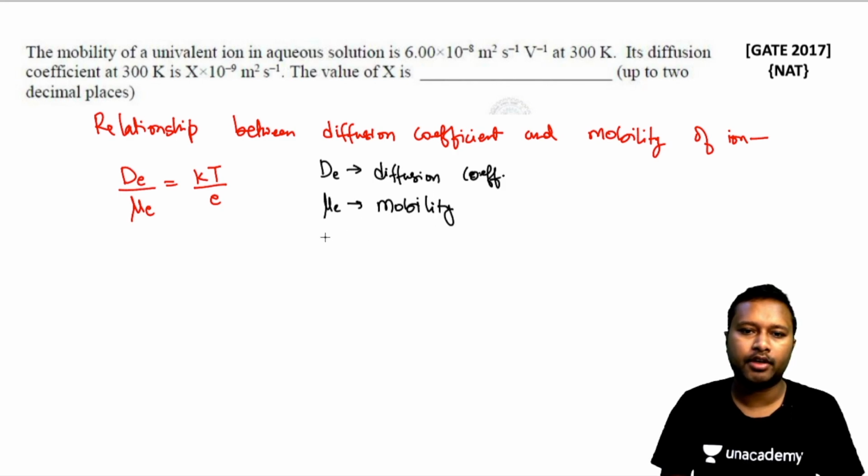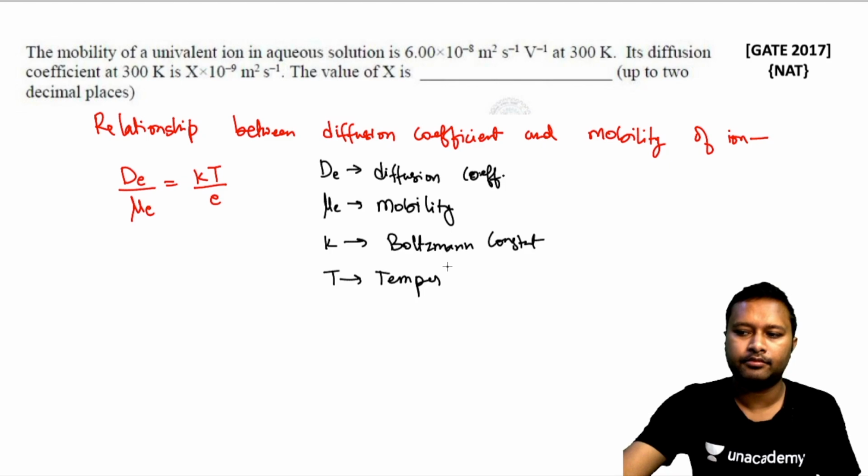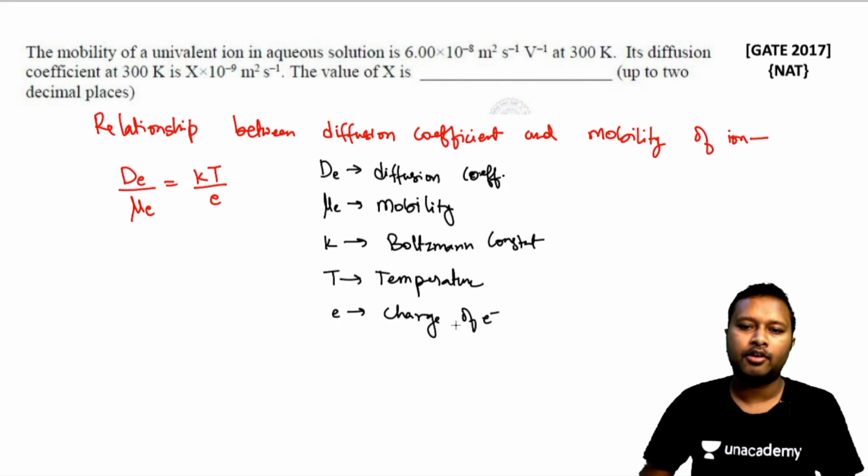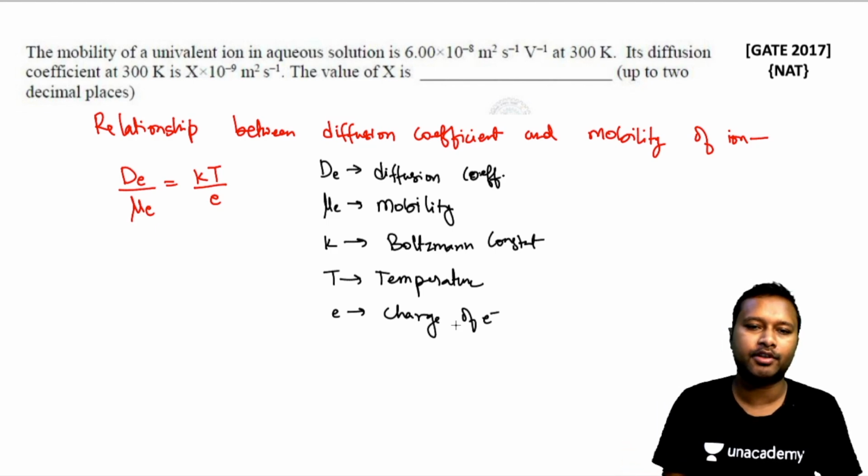Your k is your Boltzmann constant, T is the temperature, and e is the charge of the electron. Alright, so you know each and everything. Everything is given to you in the question. You just have to put the values now. So you have to calculate D_E.